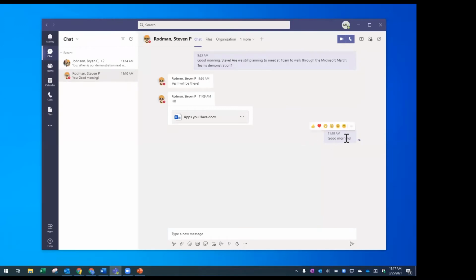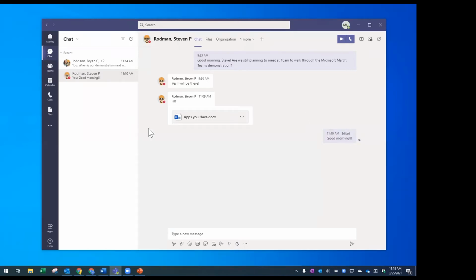But what Steve just highlighted too was, if I mistyped good morning and I wanted to either delete it or edit it, maybe I had a typo in there, or maybe I usually use 3 exclamation points, so let me change that to 3. I can make that change and then press the little check mark here to indicate done. Or if I was happy with the 1 exclamation point, I could hit cancel. So in this case, I'll just edit it to that, and then it gives an indication that this is an edited message.